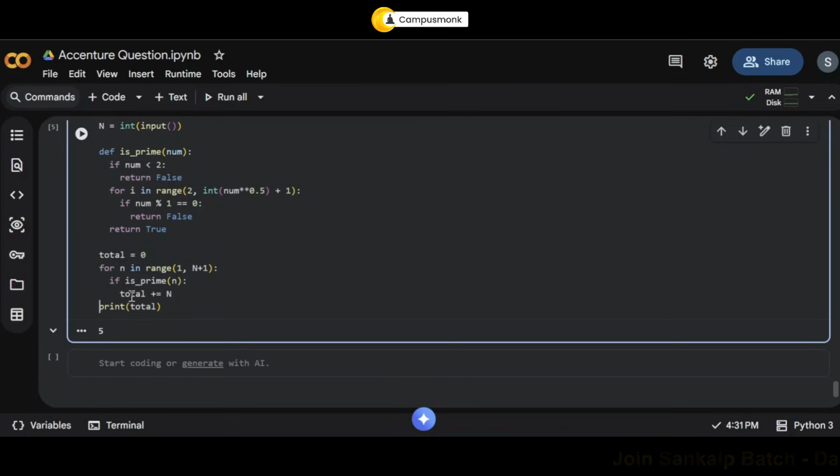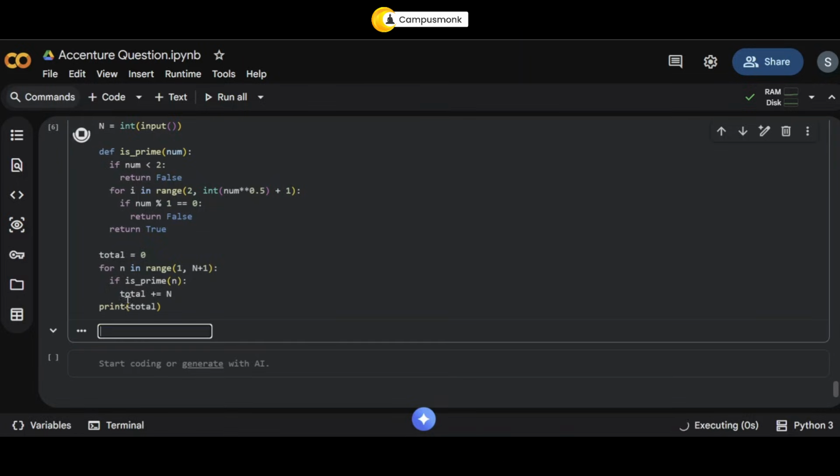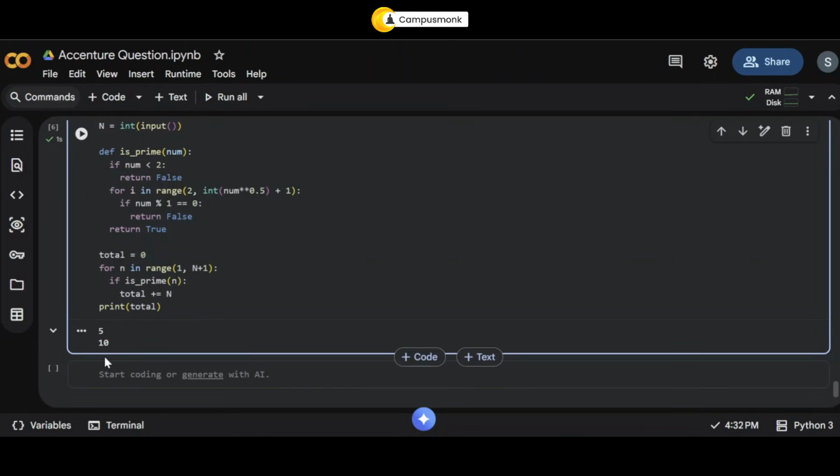I'll correct the indentation and now let's run this. So that is 10, which is correct. Okay, so why is that correct? What are the prime numbers from 1 to 5? It is 2, 3, and 5. So 2 plus 3 is 5, 5 plus 5 is 10.